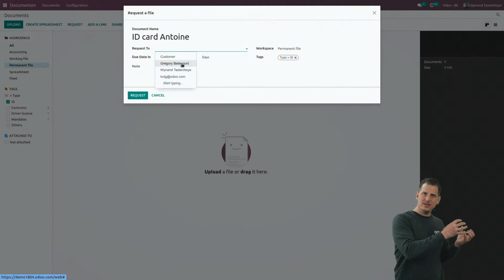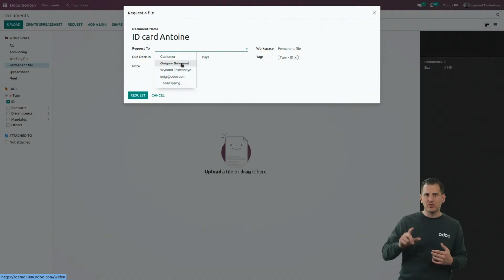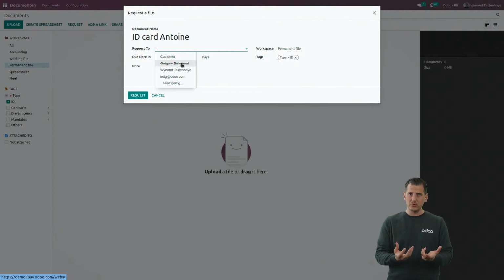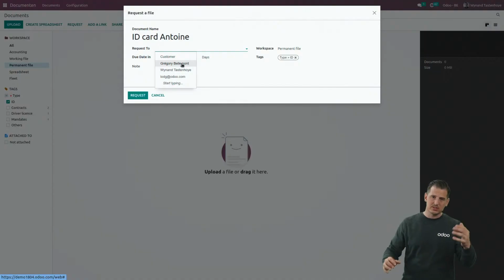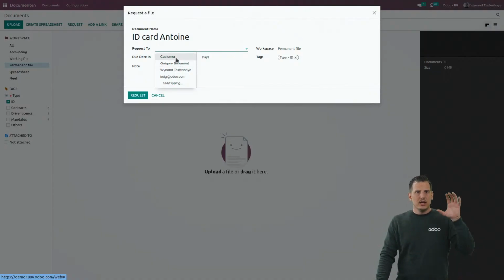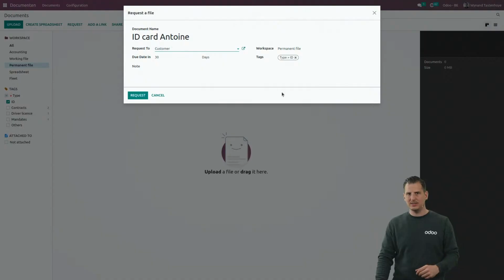Here, it's basically the accounting firm, the accountant, that will connect to the management software of their customer. So it's very important that in the setup that we propose with Odoo, there is a possibility of both working hand in hand. And we're going to see some great advantages of that fact. So I can invite my customer in the same database and I can request it to him. So my customer Antoine, I can select him.